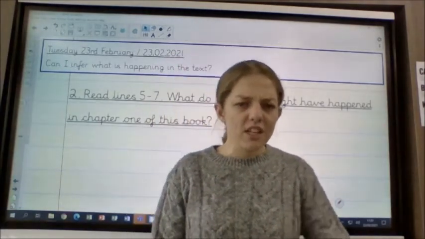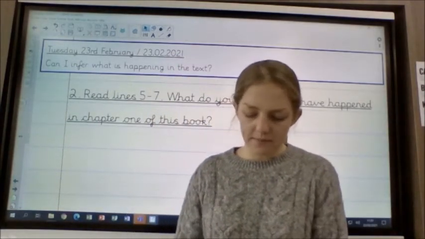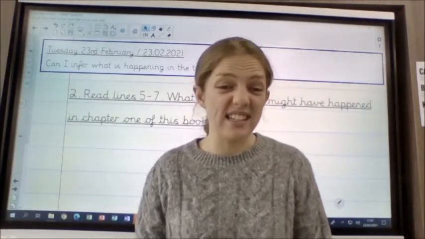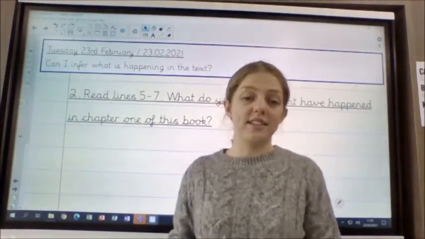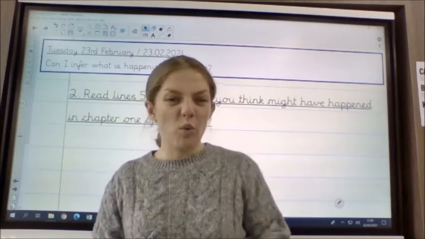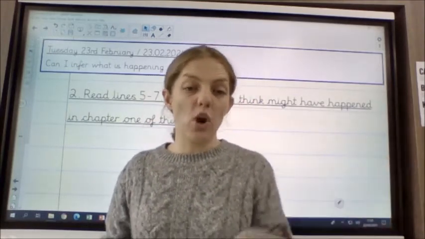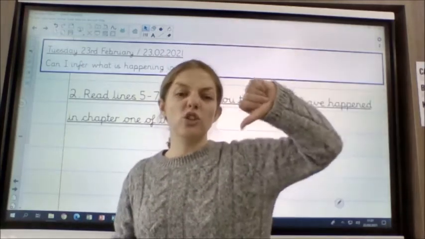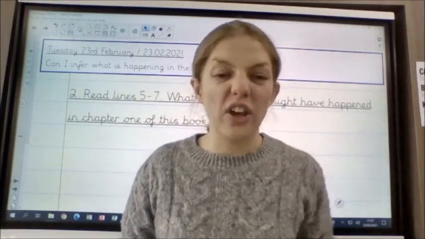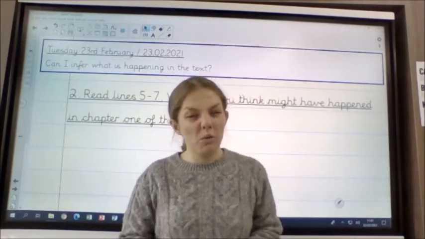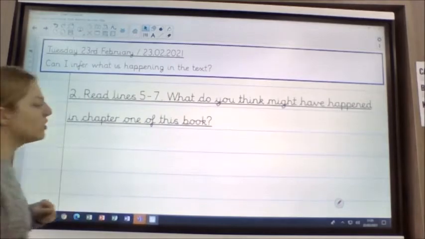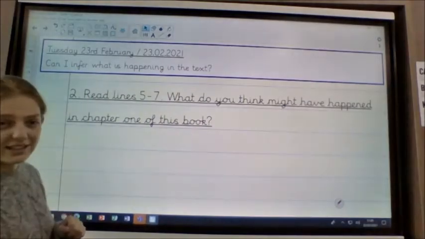So it's basically saying that the general had to decide whether or not to kill the goat, and he decided not to in that sentence there. So what will have happened in chapter 1? Now the answer is there for you, so have a think. So he's given his thumb down. He said, "Nah, we're not going to kill the goat." What was it that might have happened in chapter 1 then? Okay, so have a think and write your answer in full sentences for me.